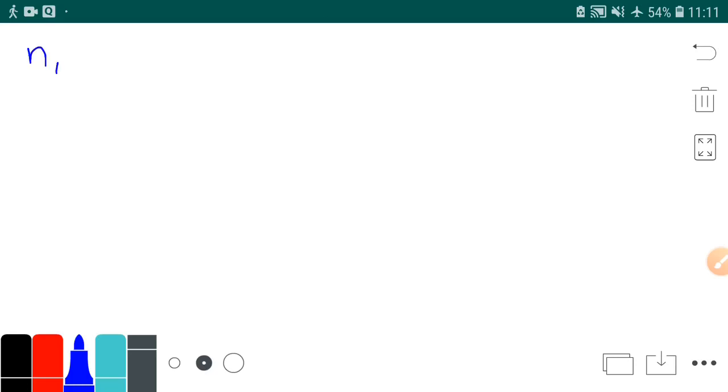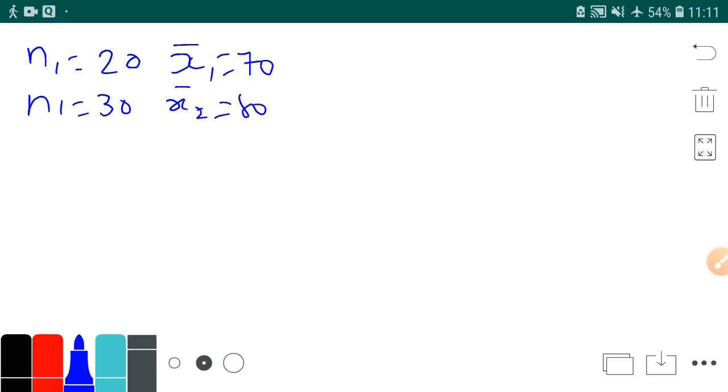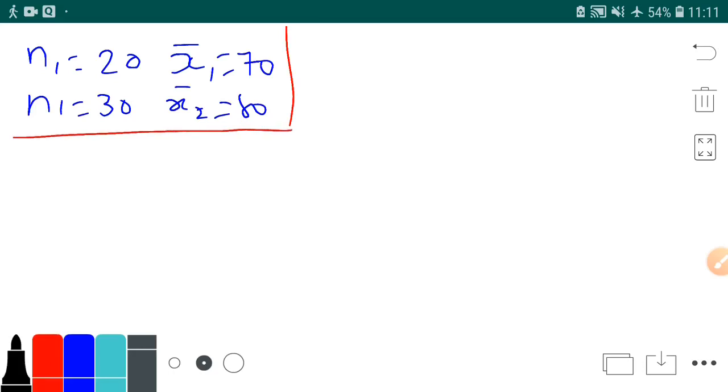Now let us solve that previous example. I told you that there are 20 students in your class 11 and average marks are 70. There are a total of 30 students in your class 12 and average marks are 80. I want to find the average marks for all the 50 students. How will I find it? We'll solve it with the formula. Okay, so x bar c is equal to